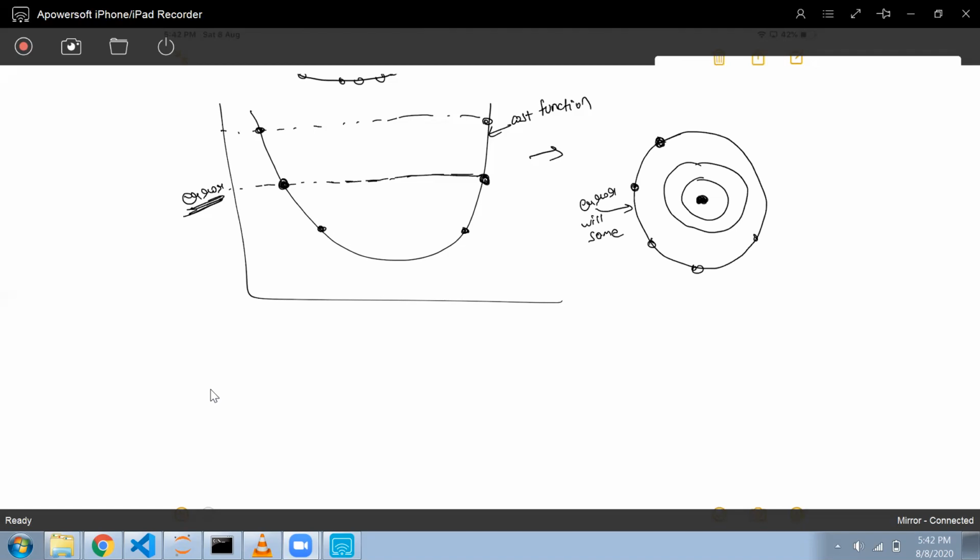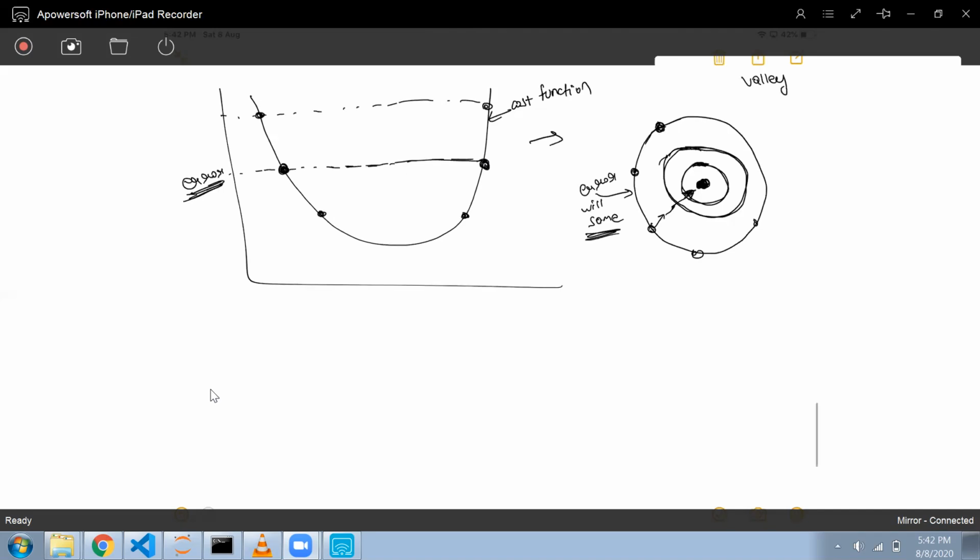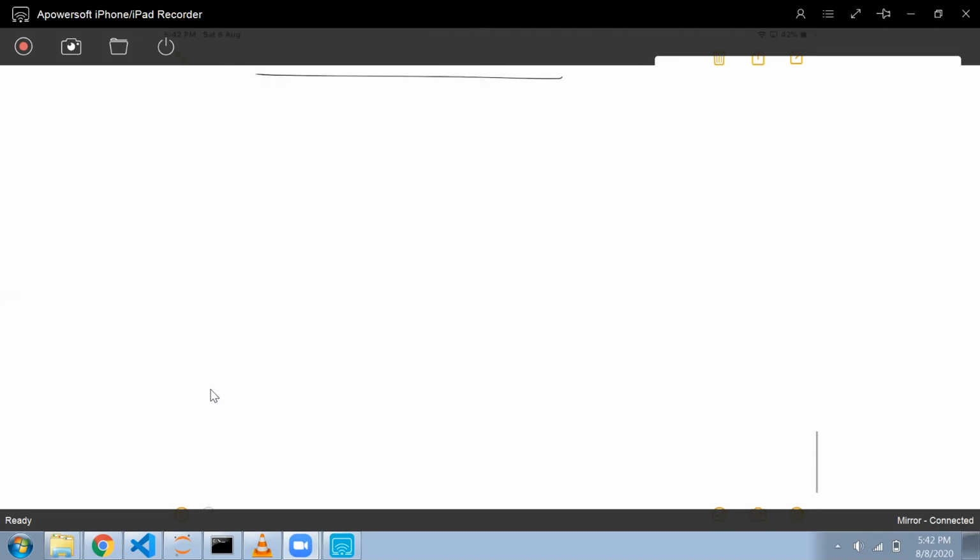You can consider this as a valley. This is the highest point and this is the lowest point. This is a high point and I am going towards the lowest point. Here these circles will have the same error, and this circle, here the error will be the same. Now let me try to draw this.